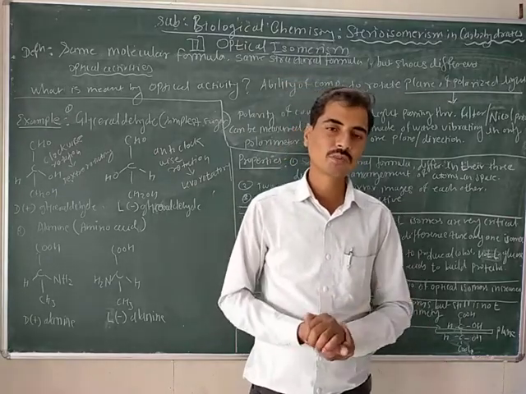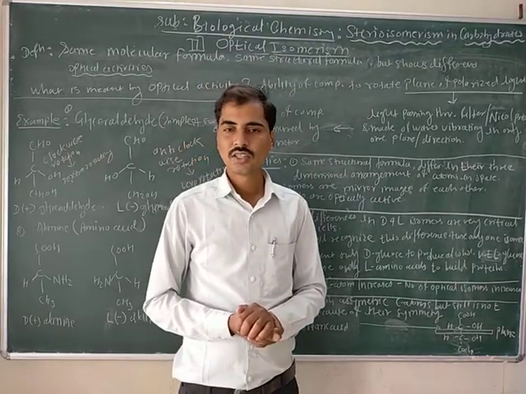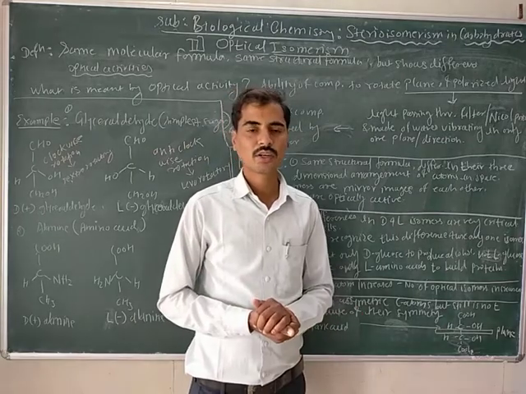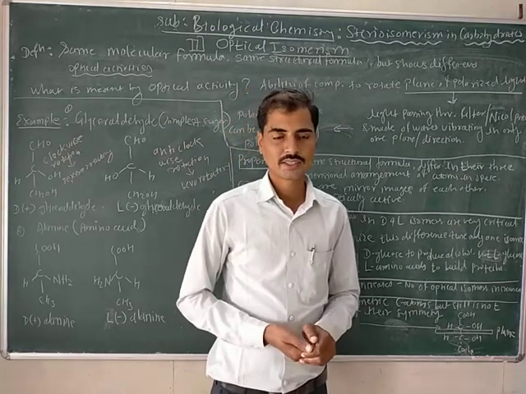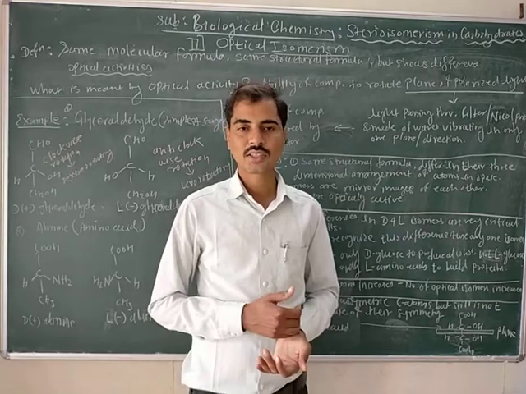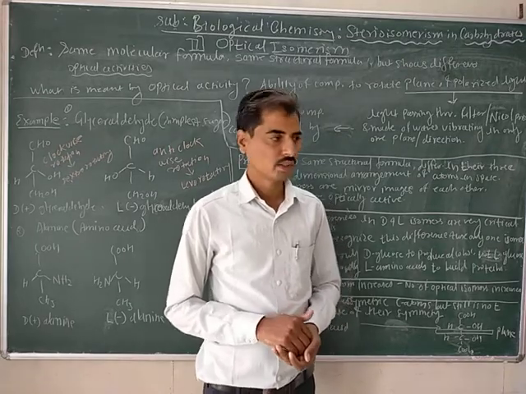On the basis of the directions, the optical isomers are broadly classified into two categories: dextrorotatory optical isomers and levorotatory optical isomers.